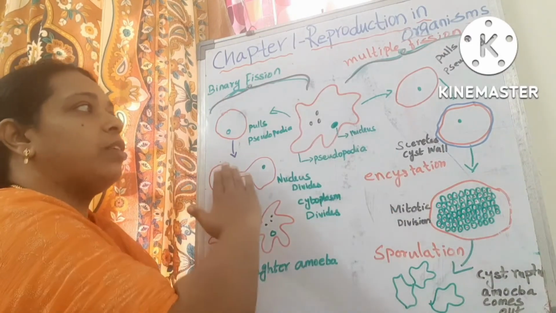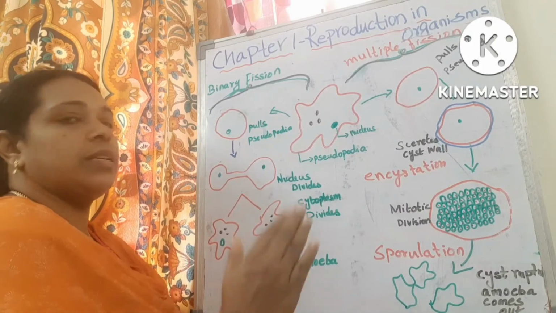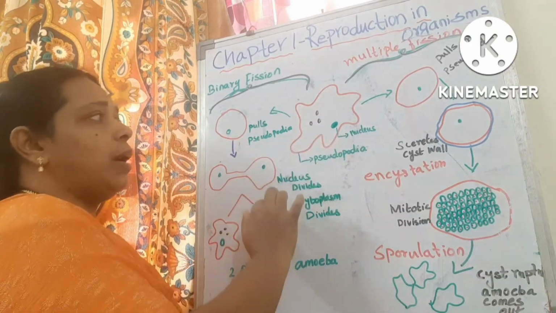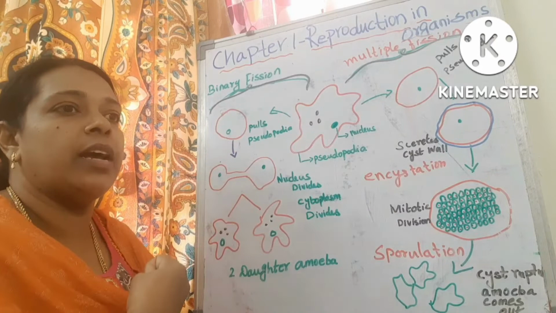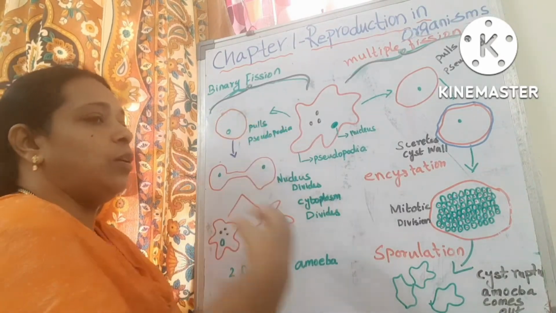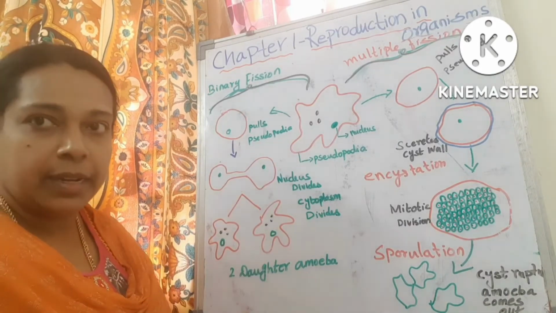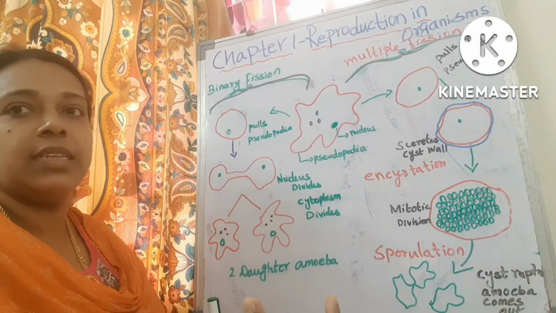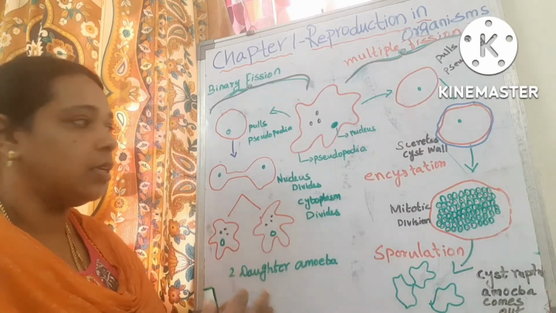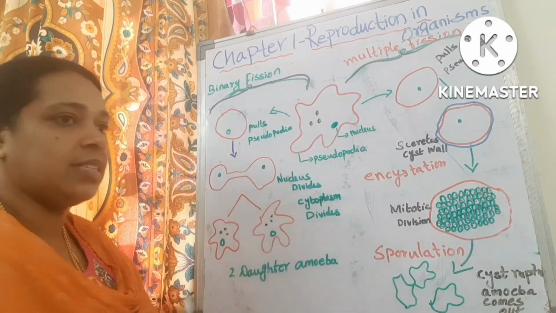Now coming to the favorable condition, binary fission takes place. Let us see how it happens. The mother amoeba pulls the pseudopodia inside its body and the nucleus divides, because daughter cells are going to come. Next, the cytoplasm is divided from the single parent and forms 2 daughter amoebas, each with a nucleus inside.